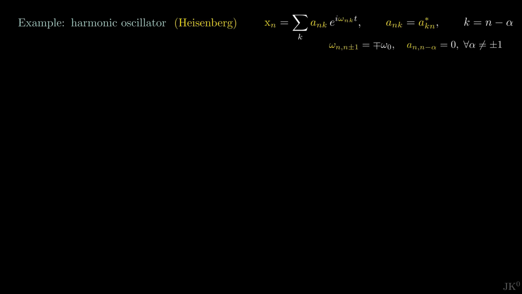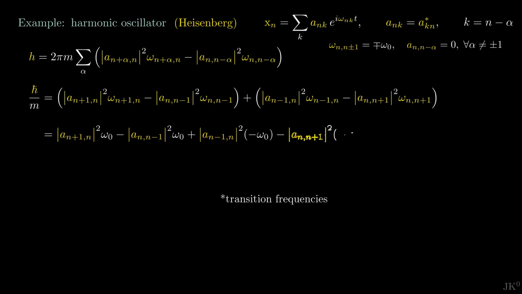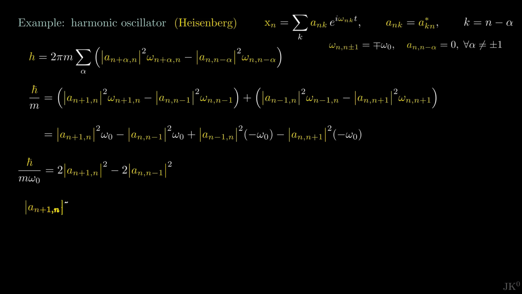For this, we use the other equation in Heisenberg's method, the quantum condition. As mentioned before, this equation provides a recursive way to determine the amplitudes. Since alpha can only take two values, we can expand the sum, leading to 4 terms. Using the previous result for the transition amplitudes and being extra careful with the order of the indices to get all the signs right, we find that the 4 terms reduce to 2 terms. Finally, we can write the recursive relation for the amplitudes.